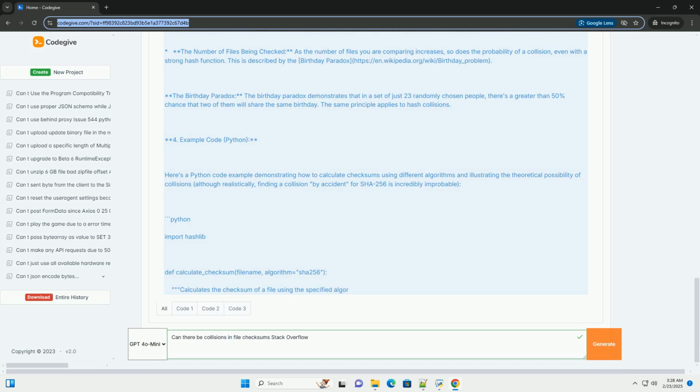Database integrity: checksums can be used to detect corruption in database tables. In conclusion, collisions in file checksums are a theoretical certainty due to the pigeonhole principle.